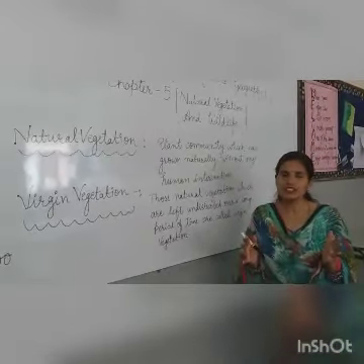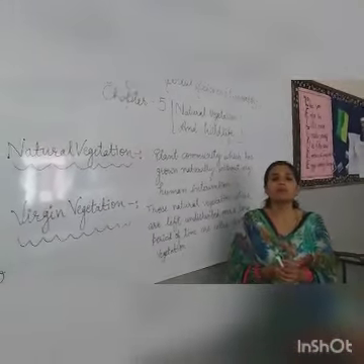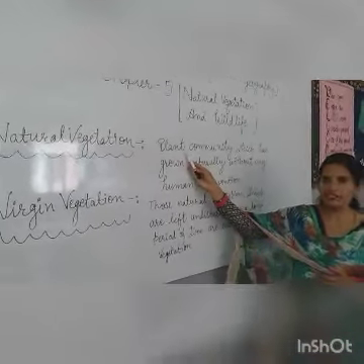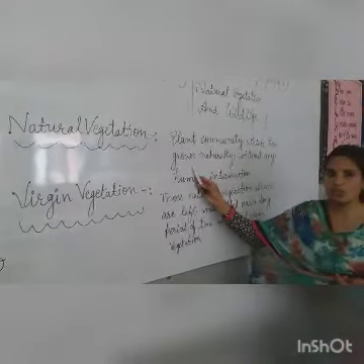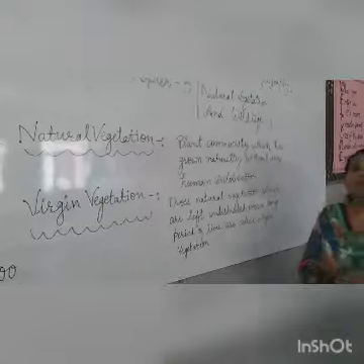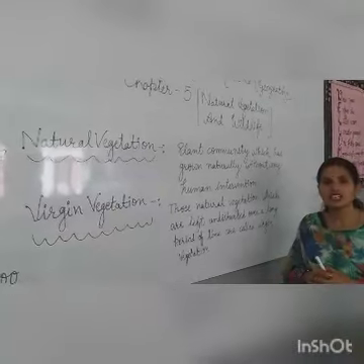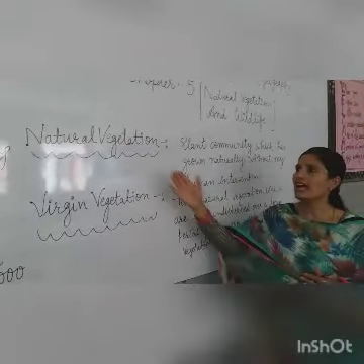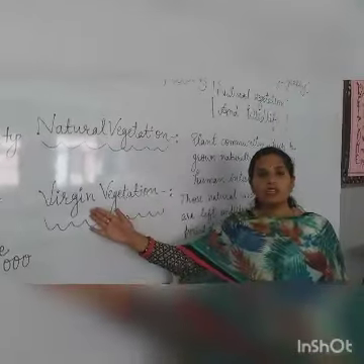Natural vegetation is the vegetation which grows without the support of human beings. Means natural vegetation, the plant species, community or species, whatever you want to say, which has grown naturally without any human intervention. Means बिना किसी ह्यूमन सपोर्ट के, बिना किसी ह्यूमन एफर्ट के जो वेजिटेशन या टाइप ऑफ प्लांट कम्युनिटी ग्रो होती है, they are called natural vegetation. But there is another term in natural vegetation, that is the virgin vegetation.